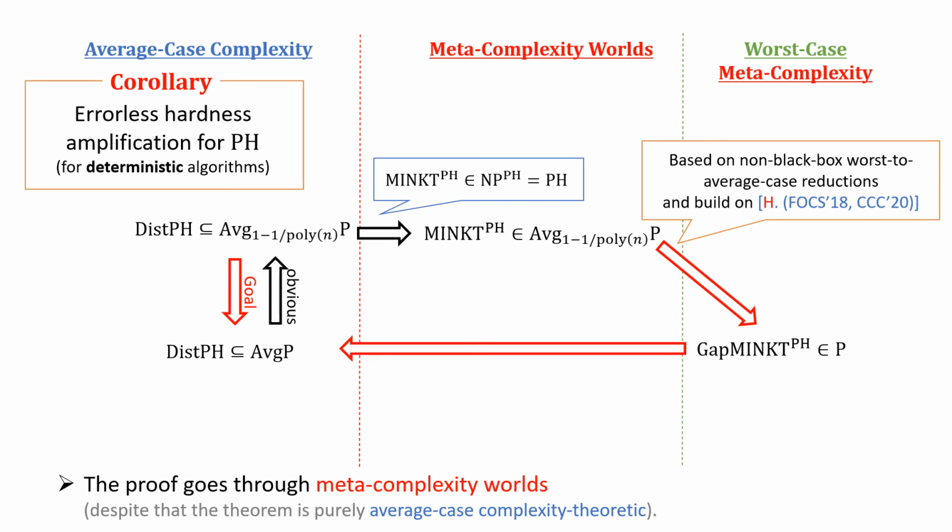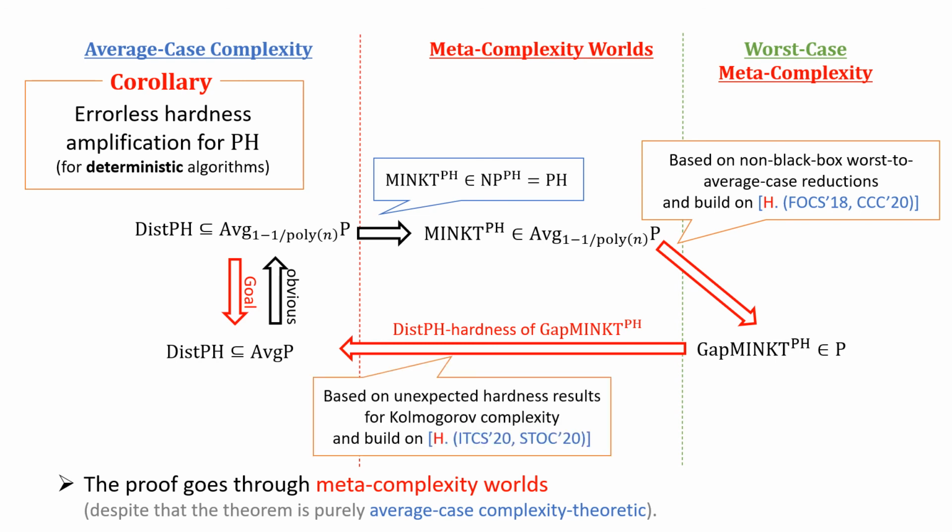And then we go back to an average case complexity theoretic statement by proving distributional PH hardness of gap MINKT with PH oracle. This is based on our previous work on unexpected hardness results for Kolmogorov complexity. So this is the proof idea of the errorless hardness amplification theorem for PH.